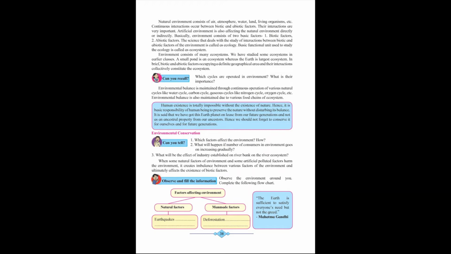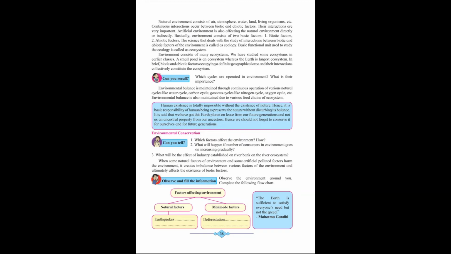Okay, so the environmental balance, what do you mean by balance of environment? The balance of environment means whatever contents are present in the atmosphere or in the soil. For example, the concentration of carbon dioxide, the concentration of nitrogen, the concentration of iron in the soil, in the atmosphere, all of this has to be maintained. So to maintain that level, the biogeochemical cycles should be working properly.